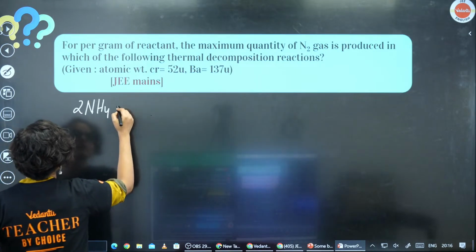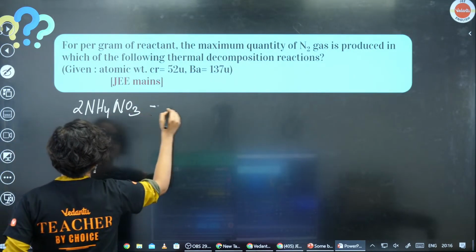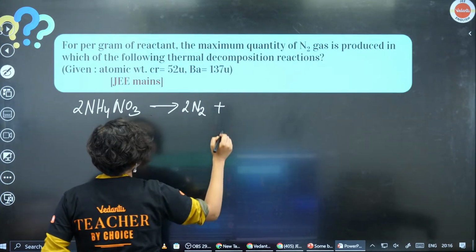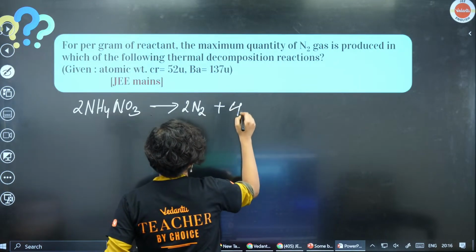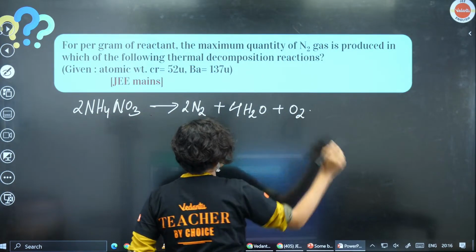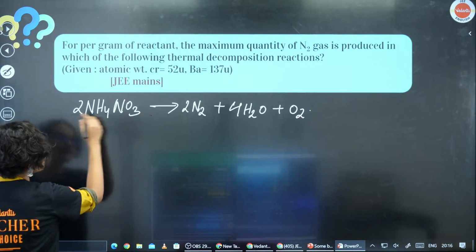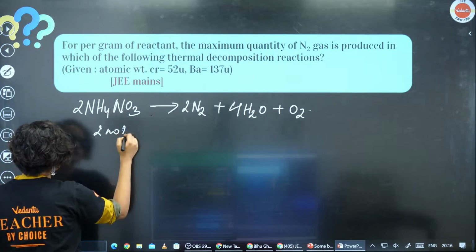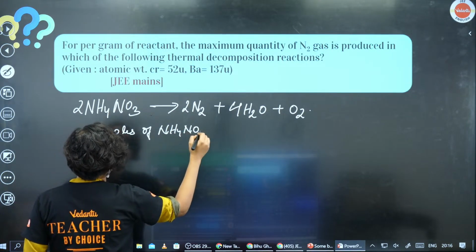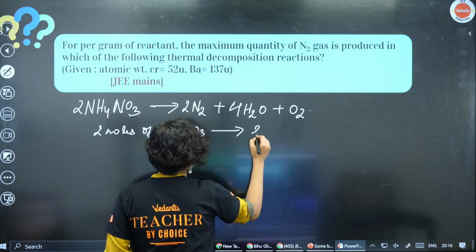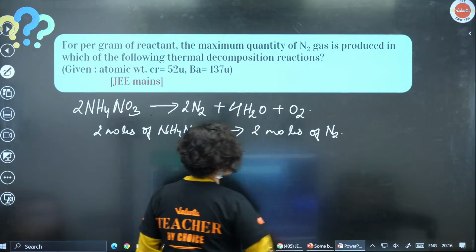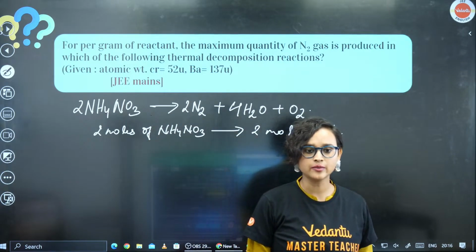From here I can see that 2 moles of NH4NO3 gives 2 moles of N2. Am I right, everybody?